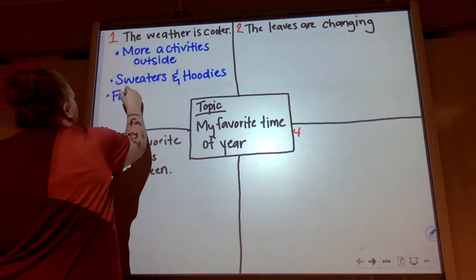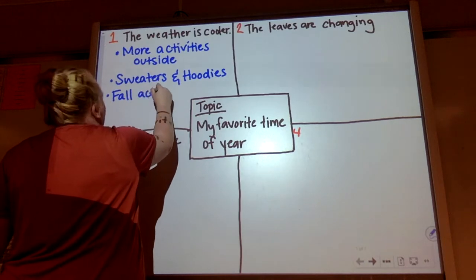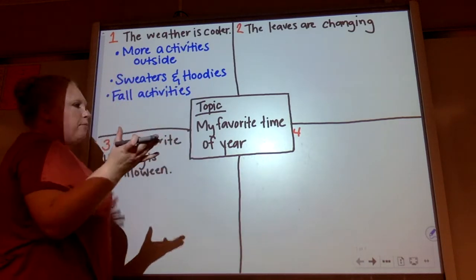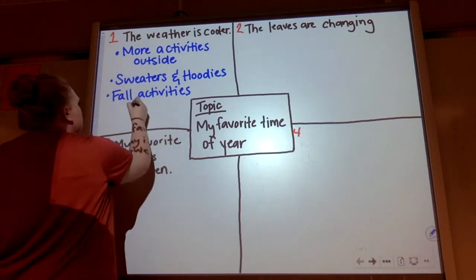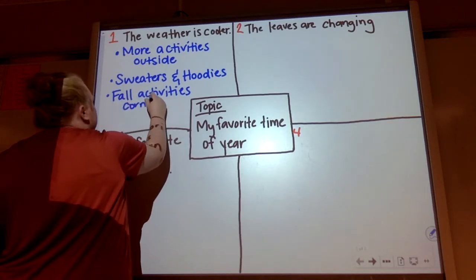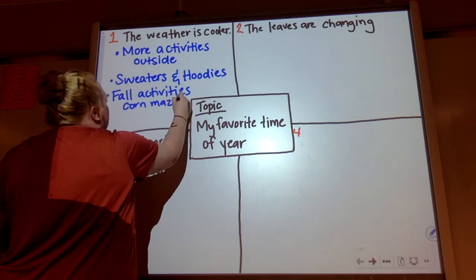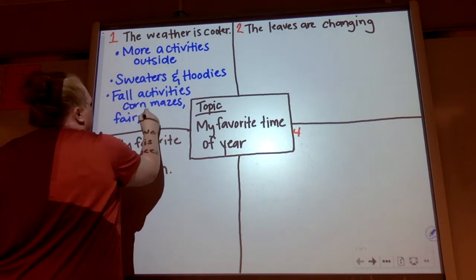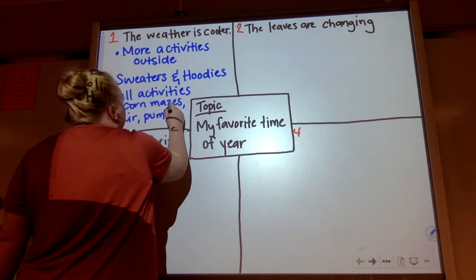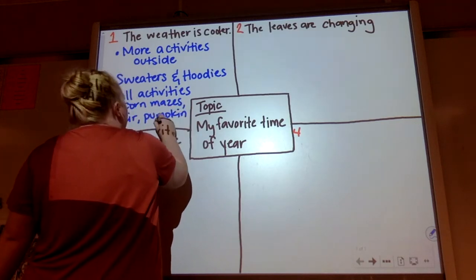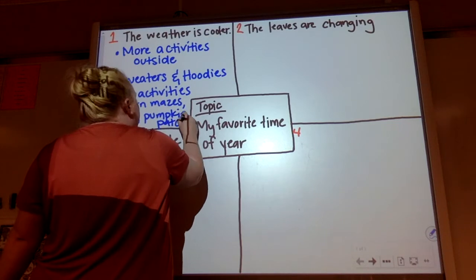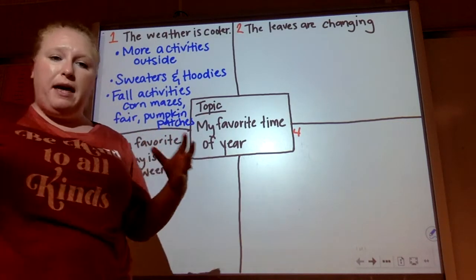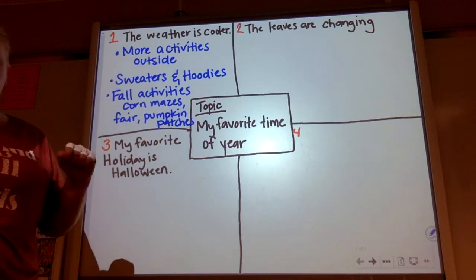So I would put fall activities. And then I would maybe just list a few of those. So I could say like corn mazes, the fair, and pumpkin patches. Okay? So I've expanded on that one idea, okay?